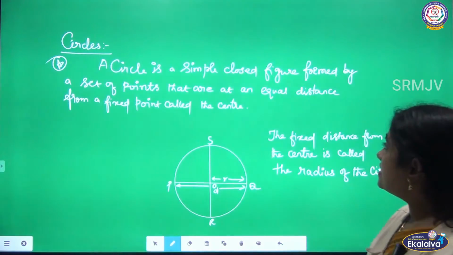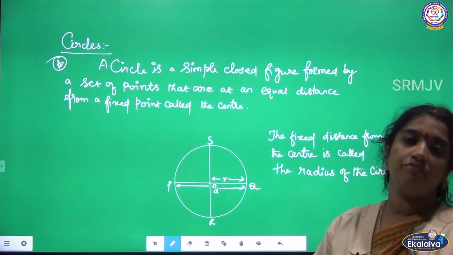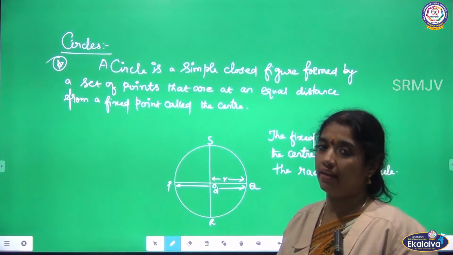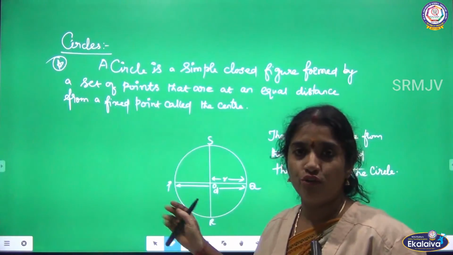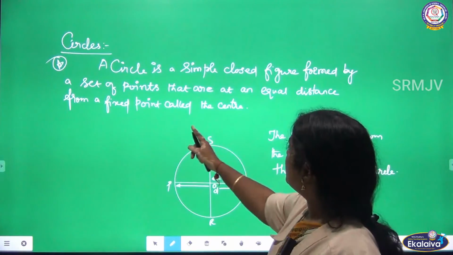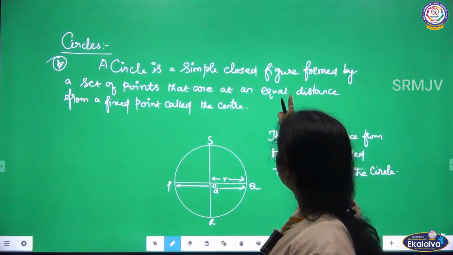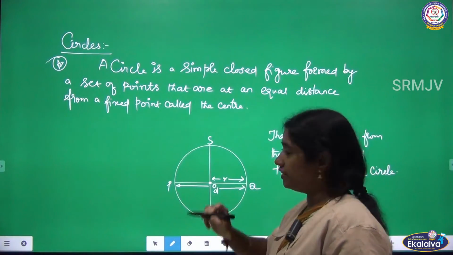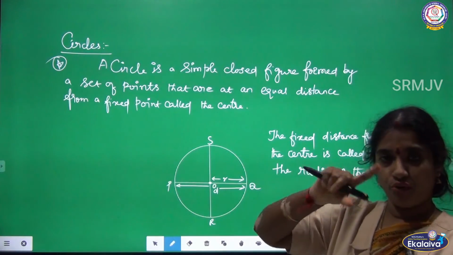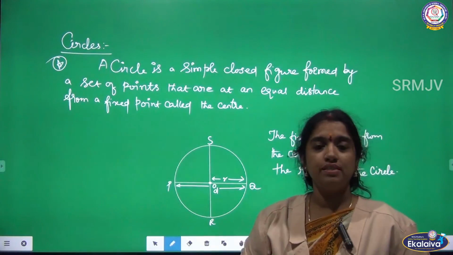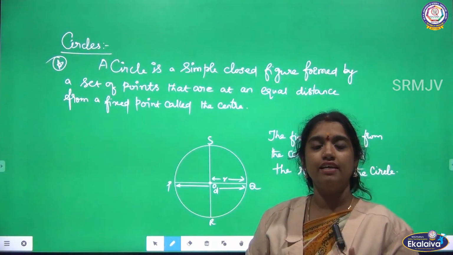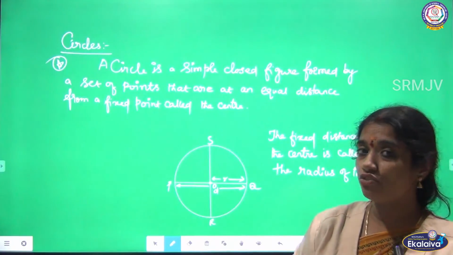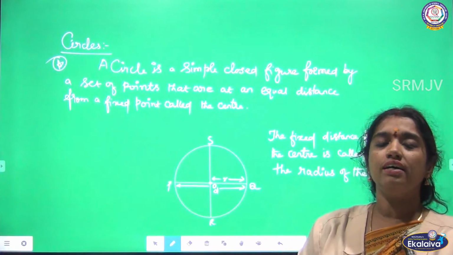Yes, a circle is a closed figure. See, actually we have open figures and closed figures. Here the circle is a closed figure. Is it clear? It is formed by a set of points that are at an equal distance. See, this is your O, the center of the circle. Okay, when you draw a circle, a compass is a geometrical instrument which is used to draw a circle.